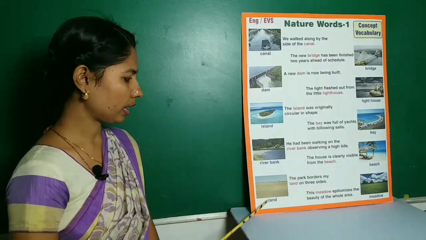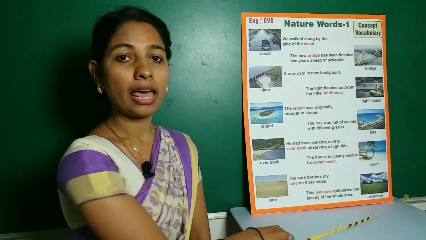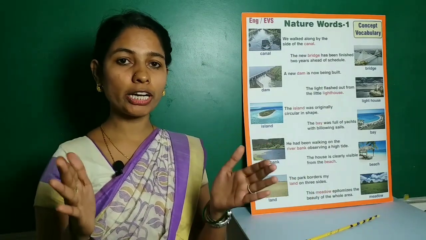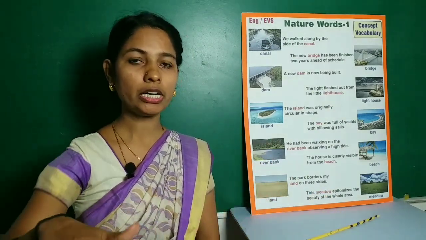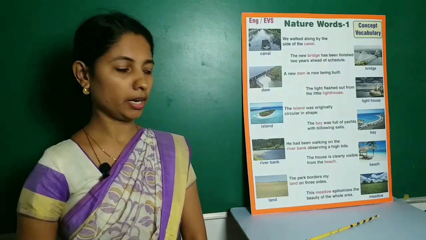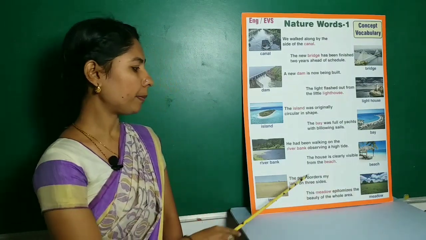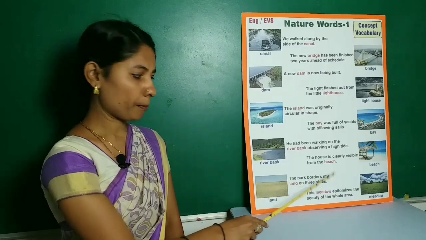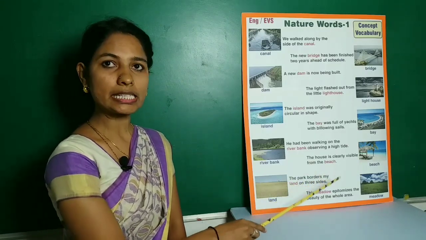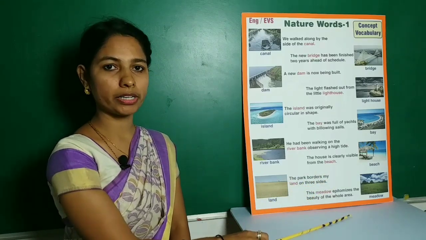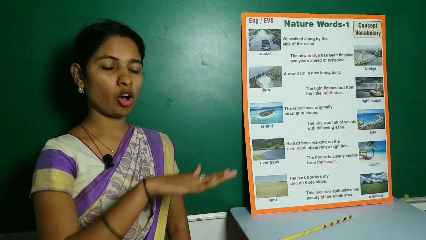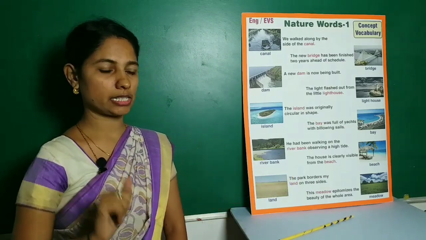Next, land. Land means the solid parts of the surface of the earth. Example, the park borders my land on 3 sides.